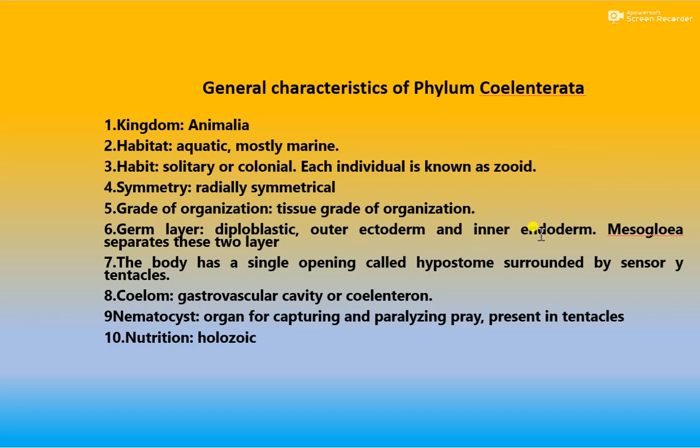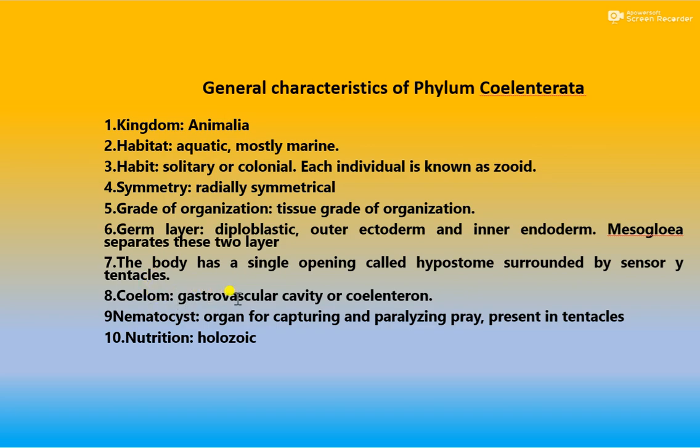In between these two layers there is a mesoglea, which separates them. The body has a single opening, called the hypostome. This hypostome is surrounded by sensory tentacles. What is the function of the tentacles? Capturing food or prey.